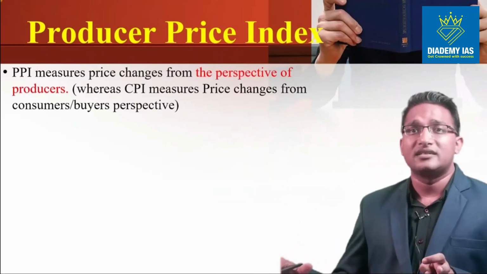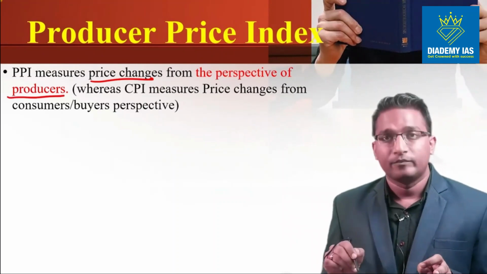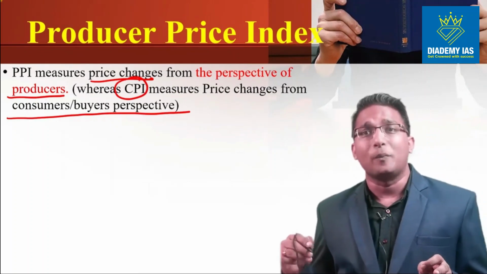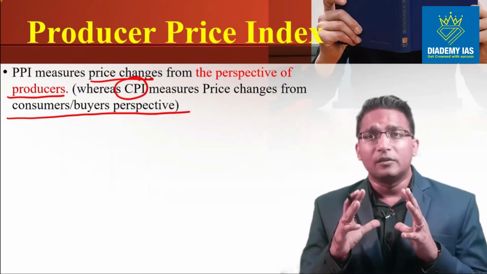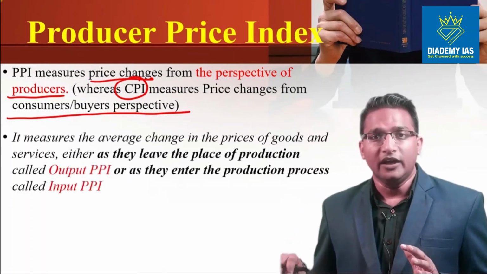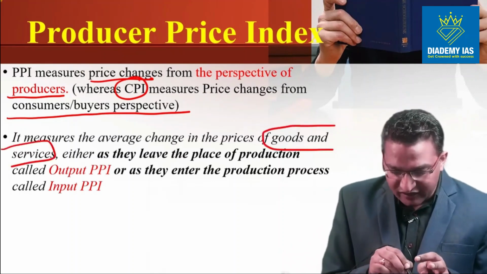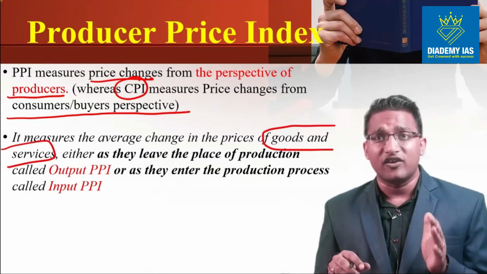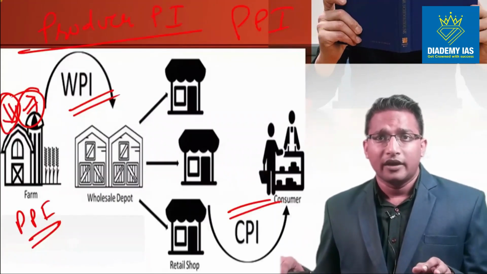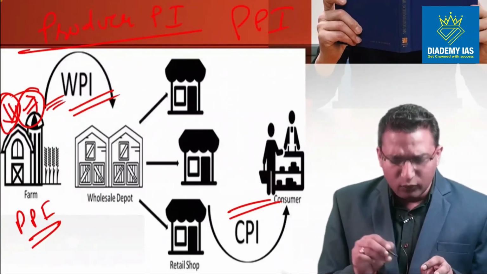So the producer price index tracks the price changes from the perspective of producers, whereas CPI tracks from the consumers' or buyers' perspective. So here the perspective is that of the producer. It measures the average change in the prices of goods and services. So both goods and services, very crucial, which is how it is different from WPI. Some of you might say, sir, in the previous slide you said output of producer is equal to WPI only.